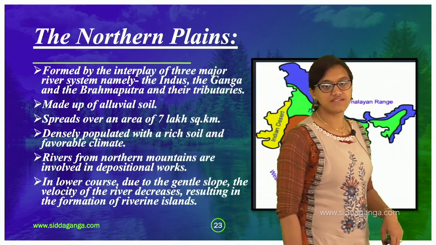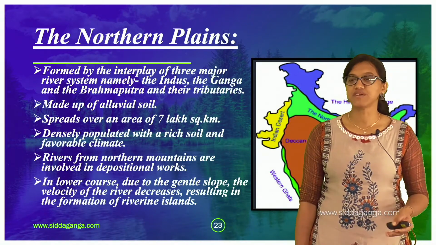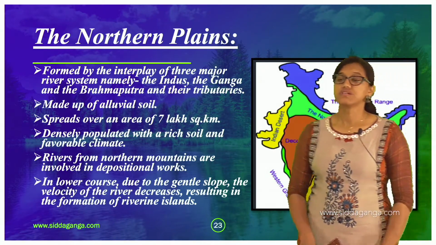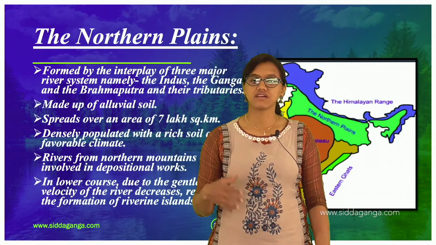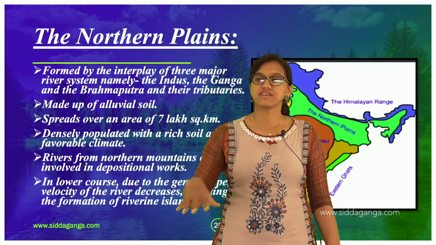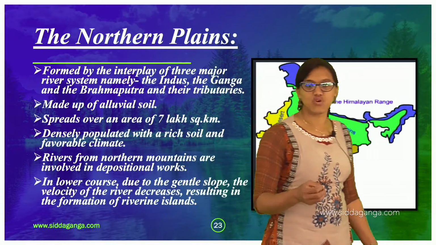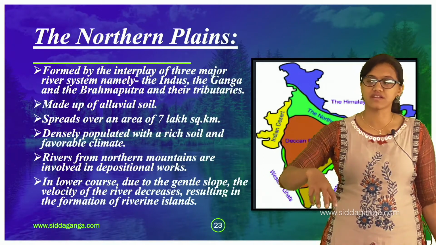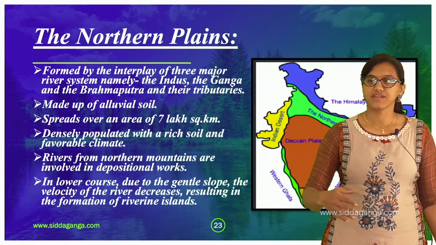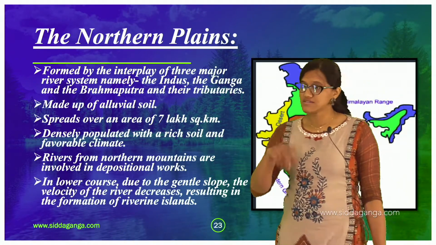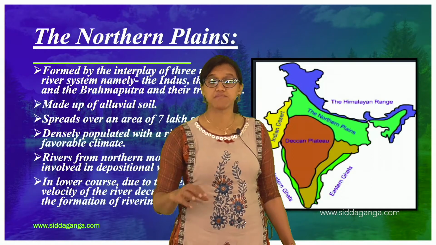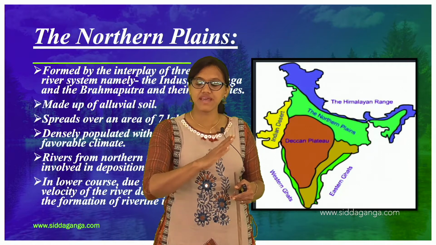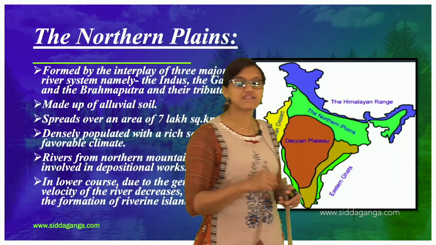When it comes to the northern plains, it is formed by the interplay of three major river systems, that is the Indus, the Ganga and the Brahmaputra, and their tributaries. These keep carrying the soil. The rivers and the tributaries connected to the main river keep flowing. Yesterday, while we were discussing plates, I told you the plates came together and formed peaks, and somewhere it formed the plains. So that is the northern plain.